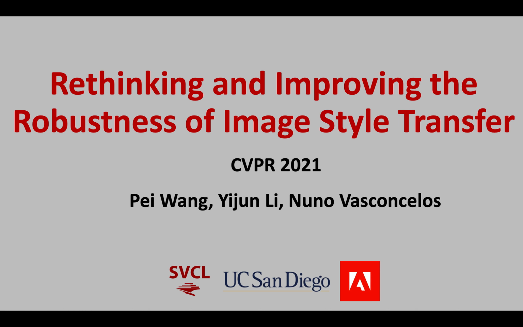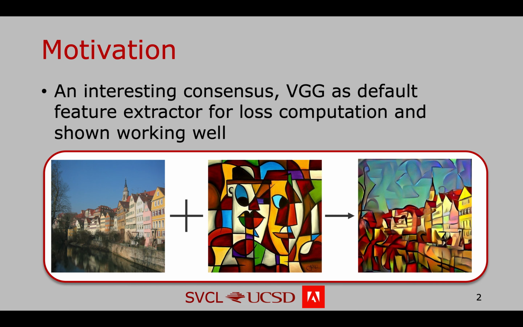This video is to introduce our work, rethinking and improving the robustness of image style transfer. This work was done in collaboration with Yijun and supervised by Nuno. We consider the image style transfer task. It aims to map a content image into the style of a different reference image.